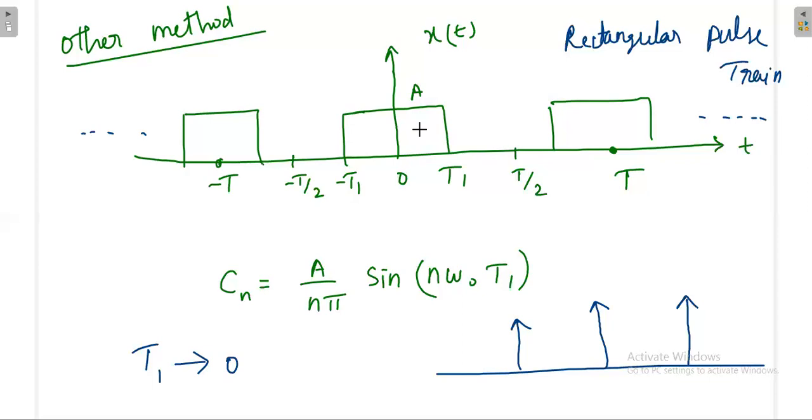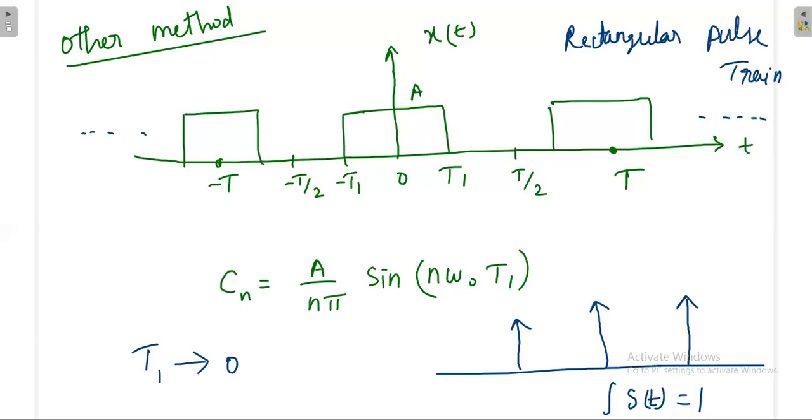But the area under a single impulse is always 1. So integral of delta t is equal to 1. We got this impulse from this rectangular pulse, so the pulse area is also 1.